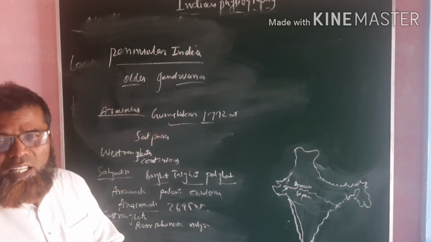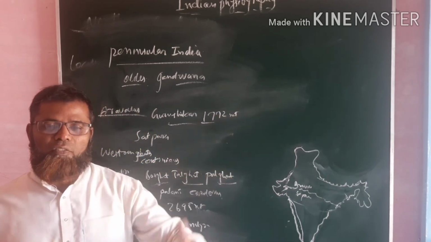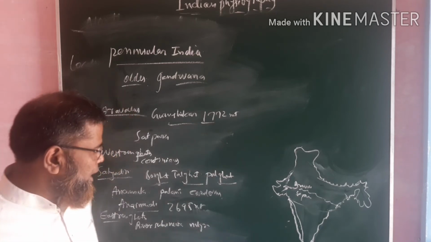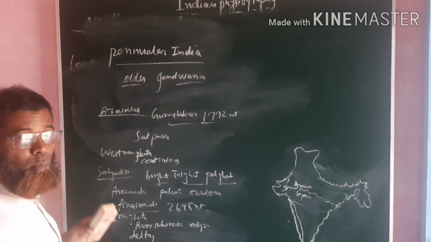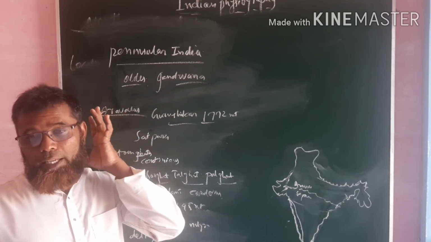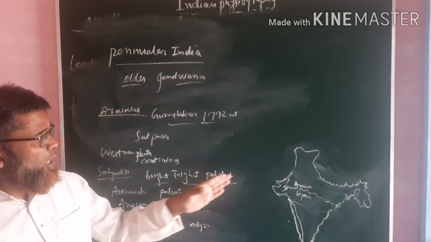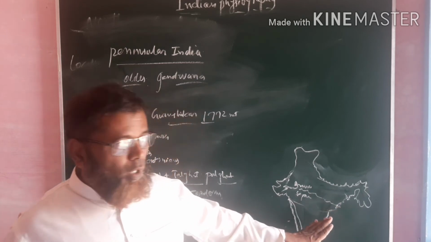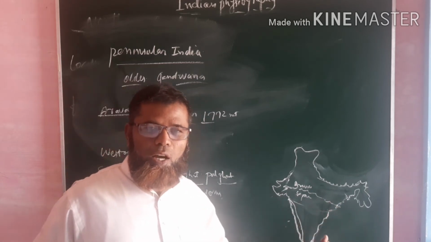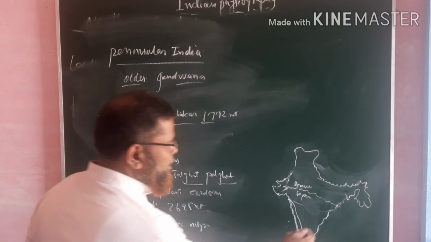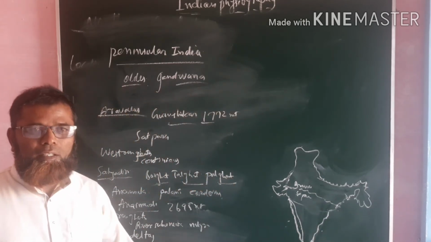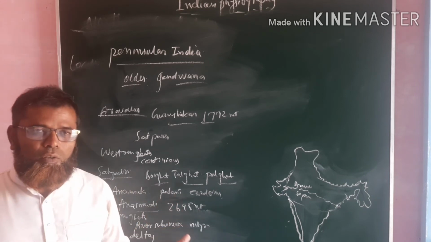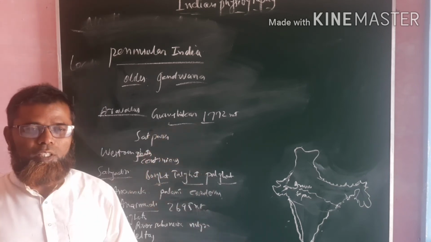They are not continuous, and they consist of various important deltas. A very important feature of this is that it consists of important deltas like the Godavari, Mahanadi, Krishna and Kaveri deltas. This is about the Eastern Ghats and the eastern coast also. Further we go for that also.